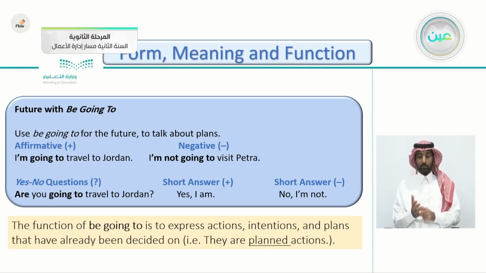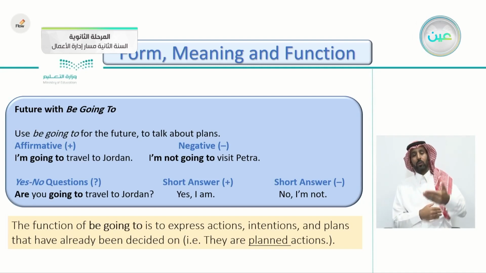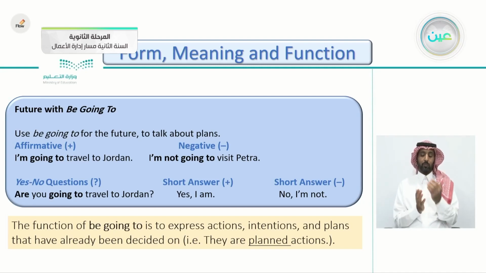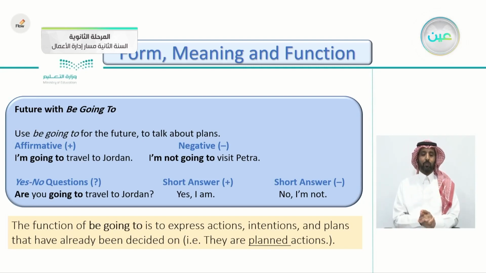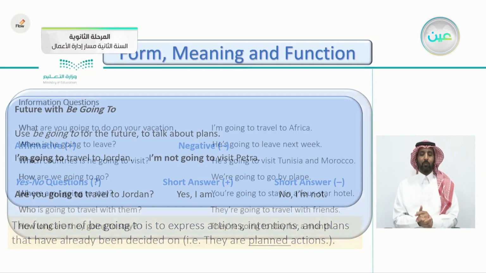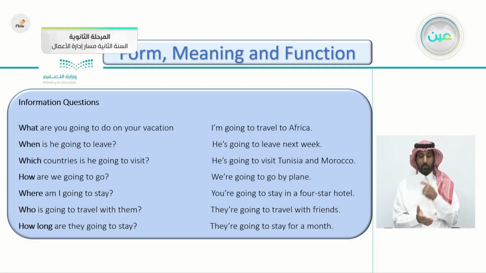You have finished deciding that you will do it. Meaning they are planned actions. They're not just a spur of the moment. They are actions that you have planned for before, so they are not spontaneous actions.